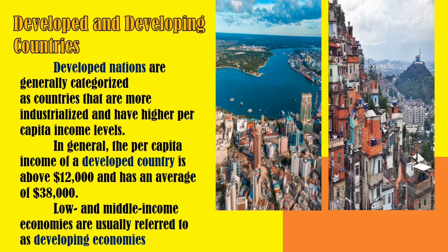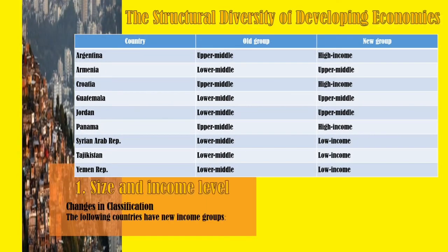In general, per capita income of a developed country is above $12,000 and has an average of $38,000, while low and middle income economies are usually referred to as developing economies. These are economies whose GNI per capita falls below $12,000.